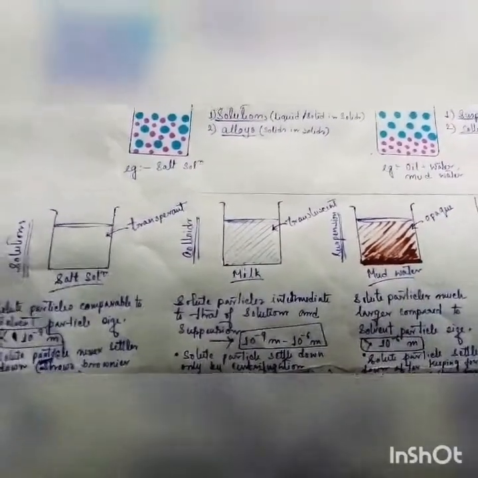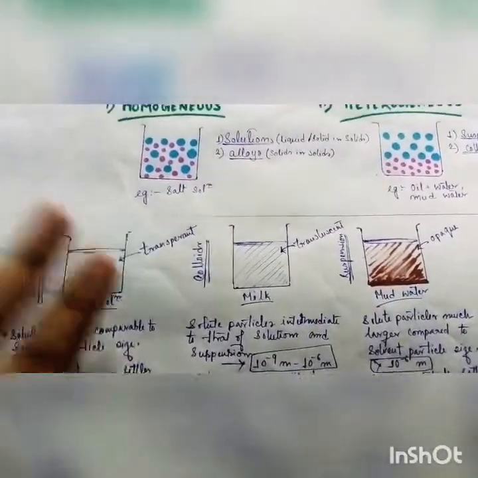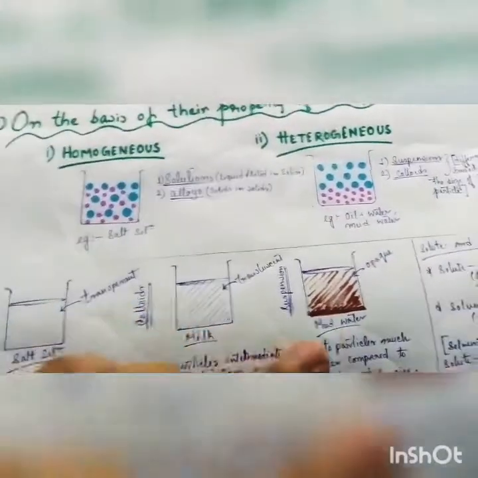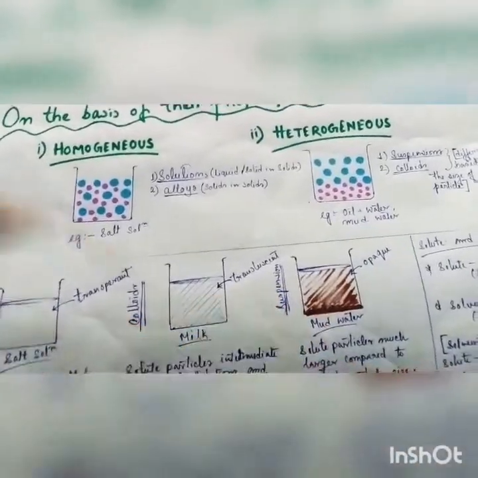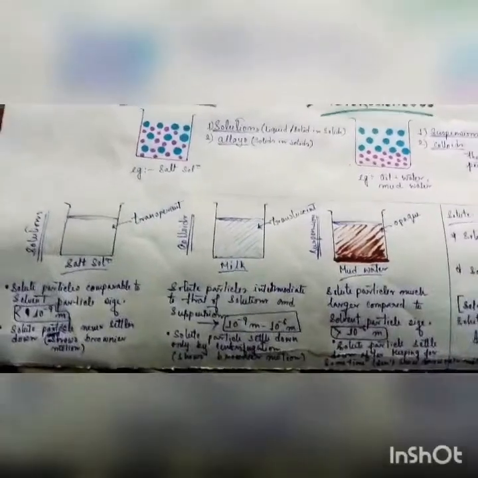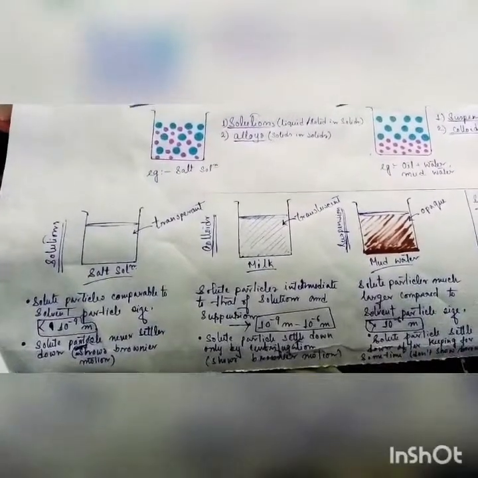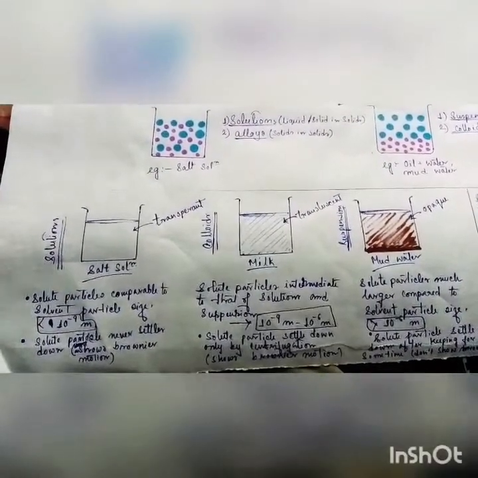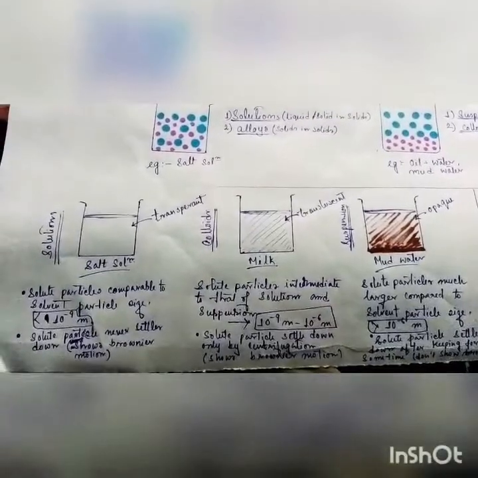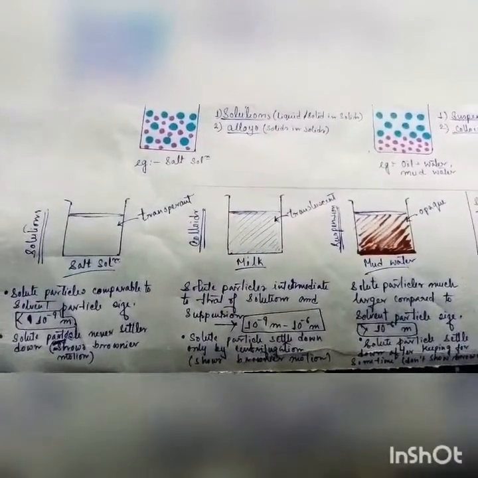And so that's why we can call a salt solution a solution, milk a colloid, and mud water a suspension. Now, there are some other properties associated with all three. For example, in case of solutions, solute particles never settle down, and that's why we can see Brownian motion in case of solution.